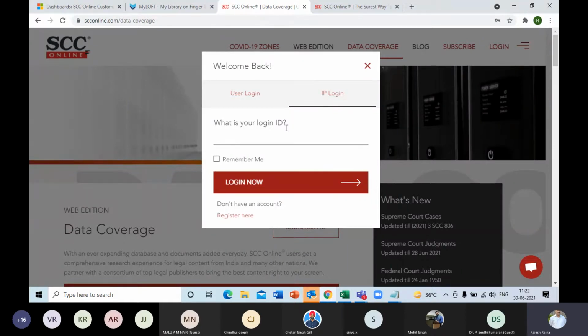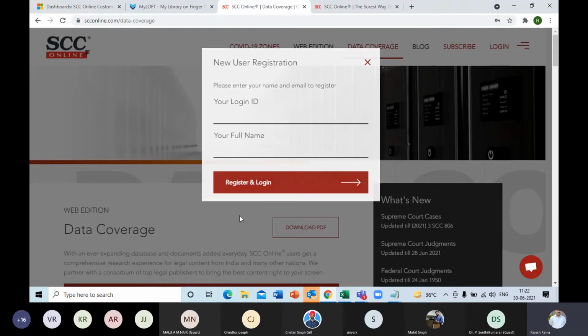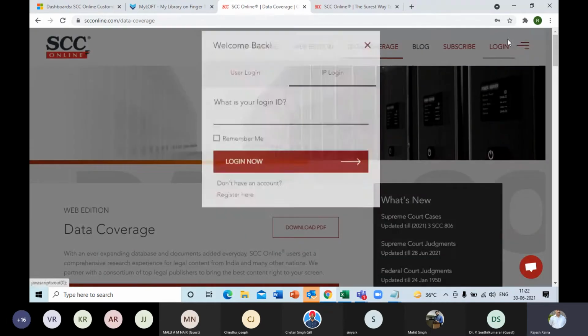Once you have that, you can proceed with your ID, which is registered on the server, and straight away log in. But if you are new to the platform, you will have to register once. It's a one-time thing that you need to perform.